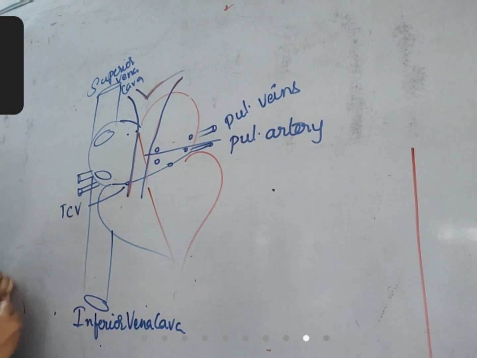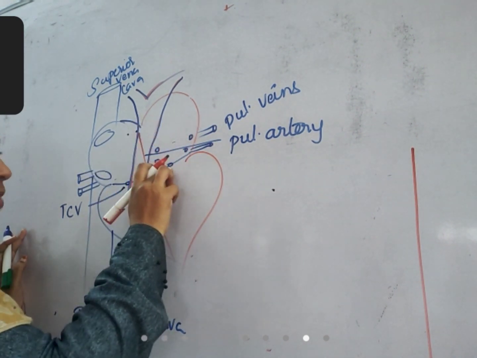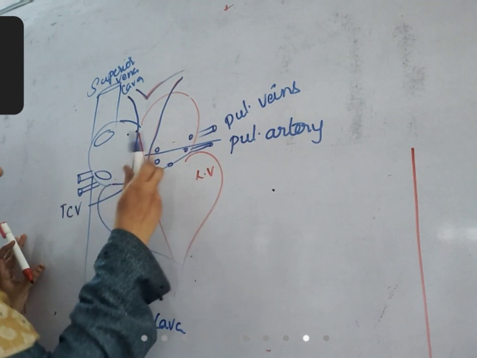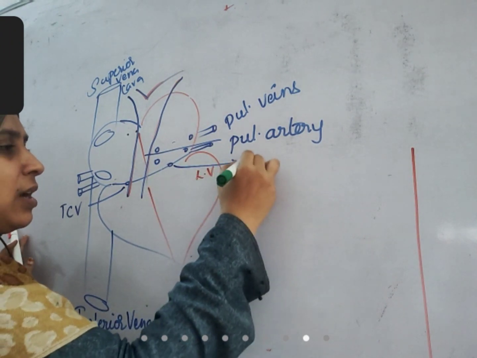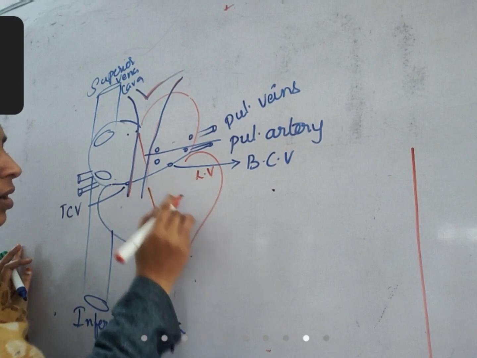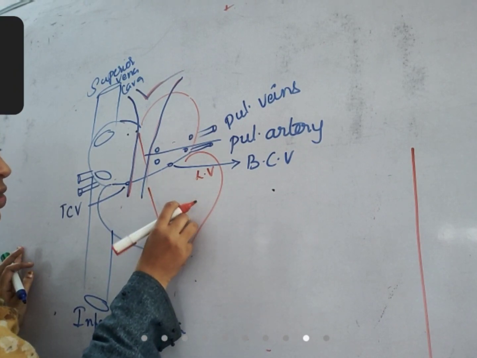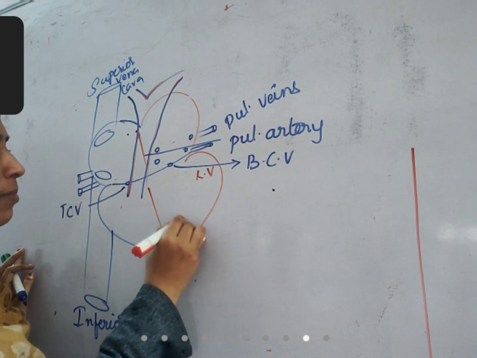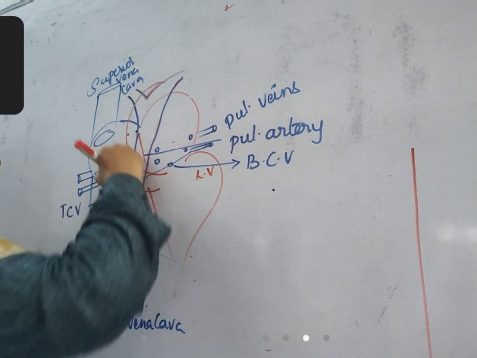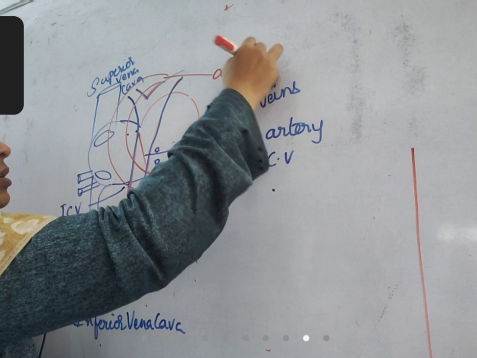After the pulmonary veins, blood is carried into the left auricle. From the left auricle, it reaches into the left ventricle. Now, what is the valve that is present? Bicuspid valve. After this bicuspid valve, blood enters into the left ventricle, and from the left ventricle there is an aorta like this, a very large blood vessel. This is called the aorta.